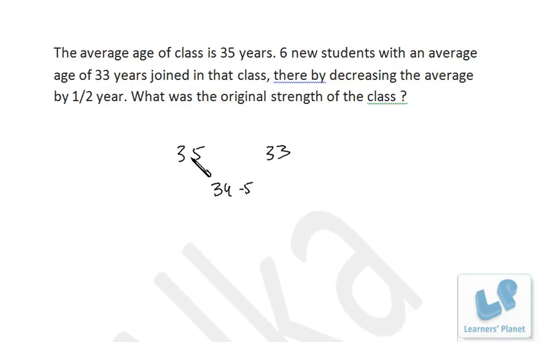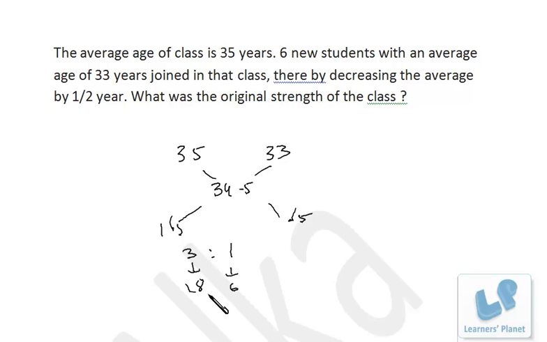This is the average of the original group, this is the average of the new group, and this is the average of overall, right? So 35 minus 34.5, that's 0.5, and this is 1.5. So this ratio must be 3:1. Now we know this one. This is actually 6, the number of students over here. If this is 6, this must be 18. So the new strength is 24 and the original strength is 18.